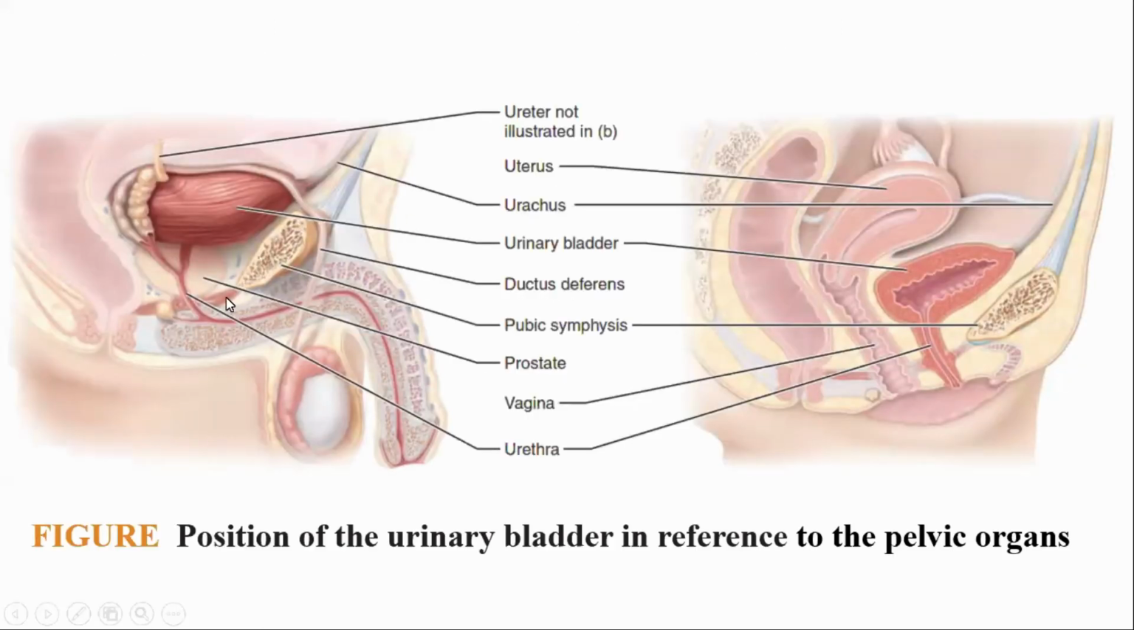This is the female urinary bladder. This is the male urinary bladder, and this is the prostate. Female urinary bladder rests on the pubovesical ligament or urogenital diaphragm. Second, the neck of the urinary bladder is associated in the male with the prostate or puboprostatic ligament, in the female with the pubovesical ligament. This is very important.